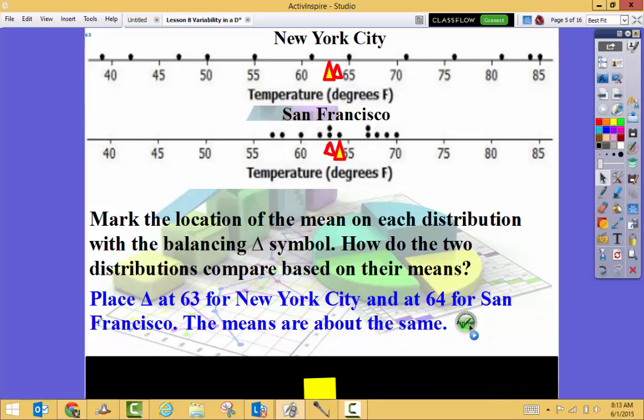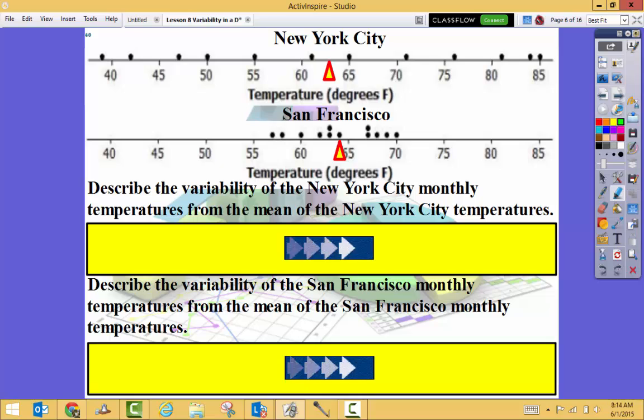Well, it means that their means are about the same. My means were really close to each other, so there's not much difference based on their distributions if I'm looking at just their means. However, we know that's not the case when I'm looking at variability. They have almost the same mean, but their variability is very different.